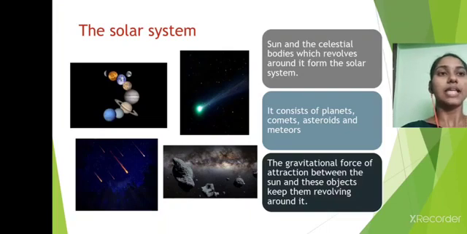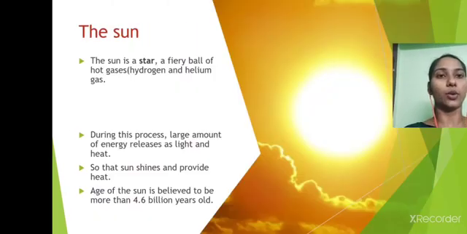Solar system. The Sun and the celestial bodies which revolve around it form a solar system. It consists of planets, comets, asteroids and meteors. The gravitational force of attraction between the Sun and these objects keeps them revolving around it.